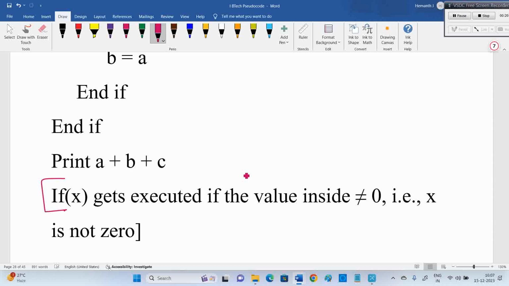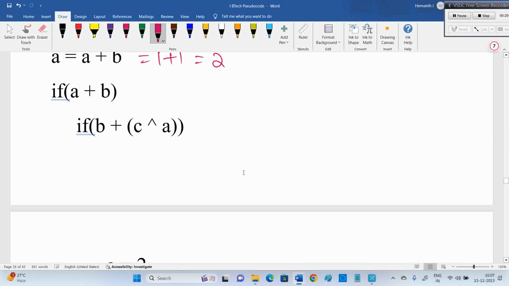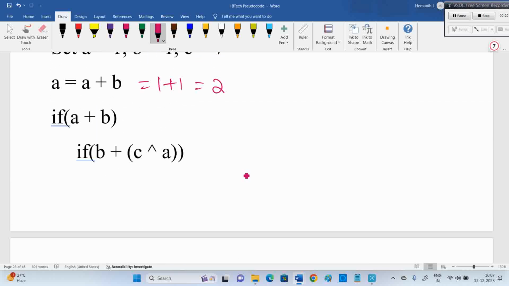Here they explained in the last line of the question: if of x gets executed if the value inside is not 0. Here, inside is A plus B. A is already 2, B is 1, so 3. If of 3, it's not equal to 0, so definitely we'll enter this block. Okay, we entered. What is next?